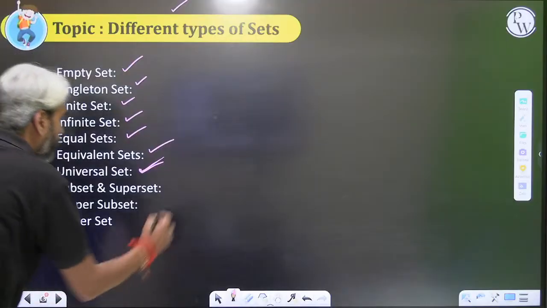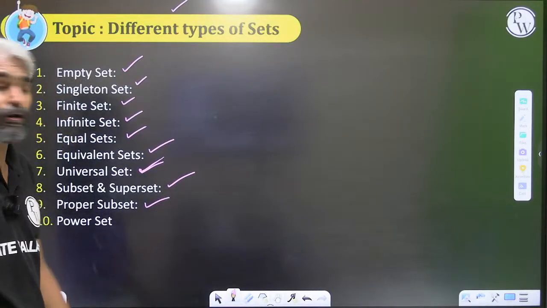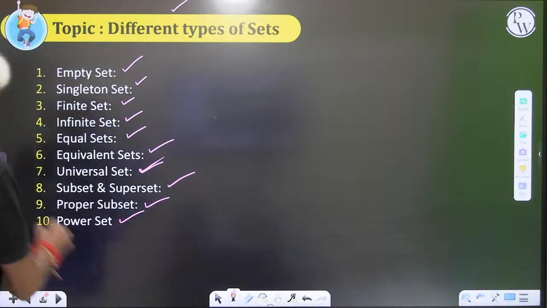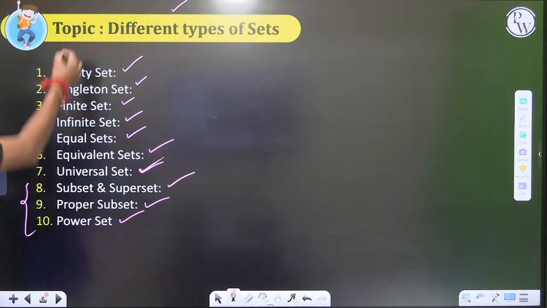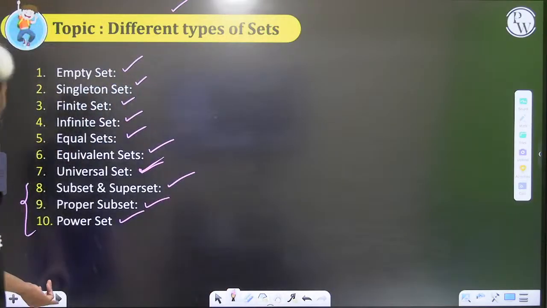Apart from that, we'll define the concept of subset and superset. We'll try to understand the definition of proper subset. We'll try to understand the definition of power set. These three aspects will be important. The rest are just good to know information. But anyway, we'll discuss all of them one by one.